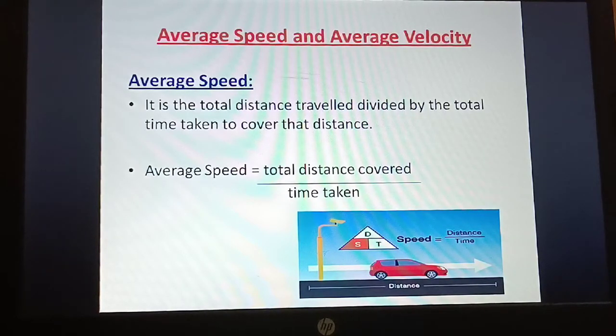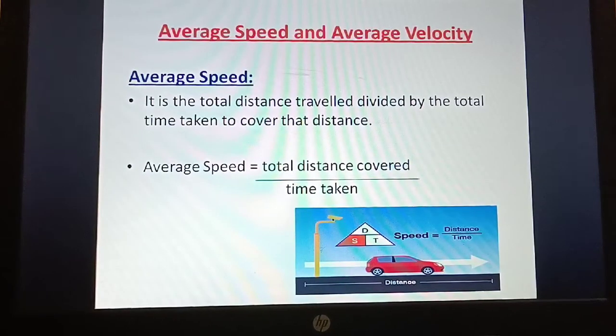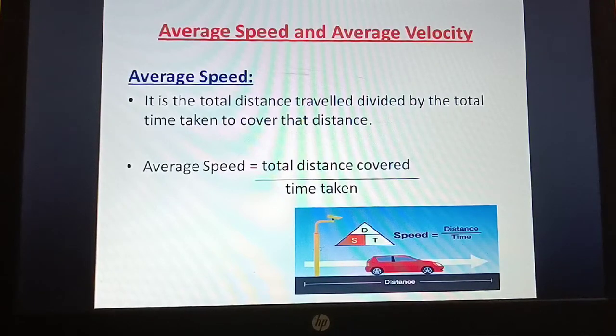Because of the previous example, in order to find the overall speed. As we saw, we cannot take the overall speed, so we have to learn the average speed and the average velocity.